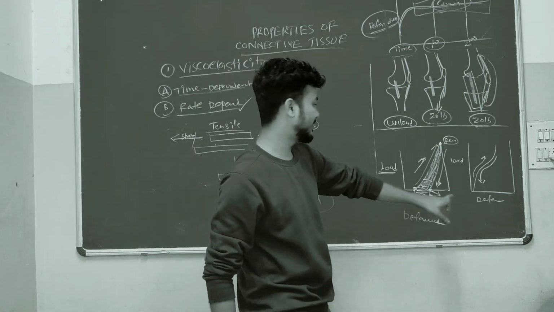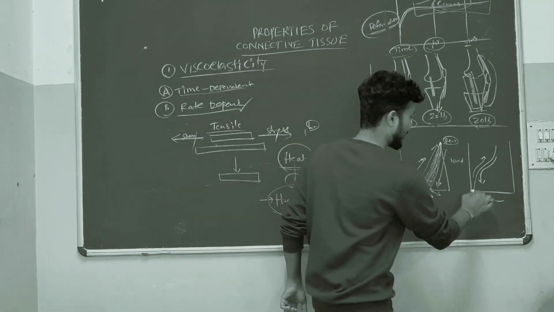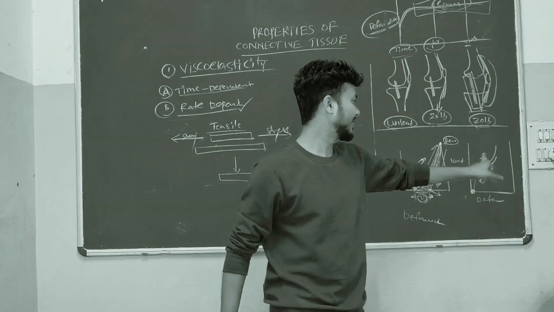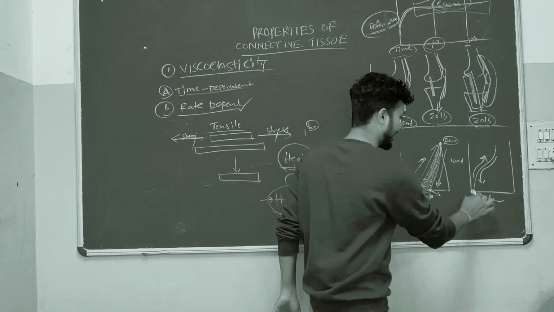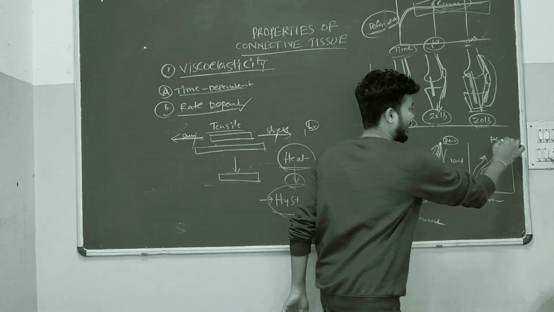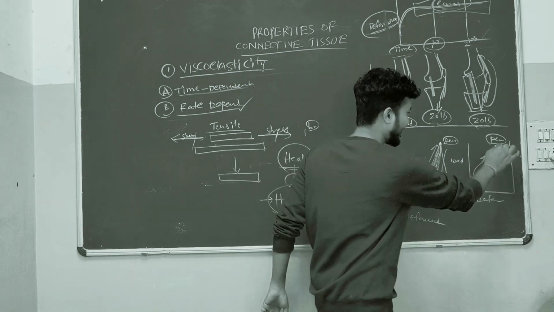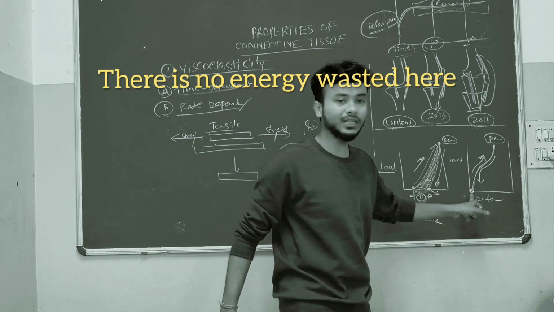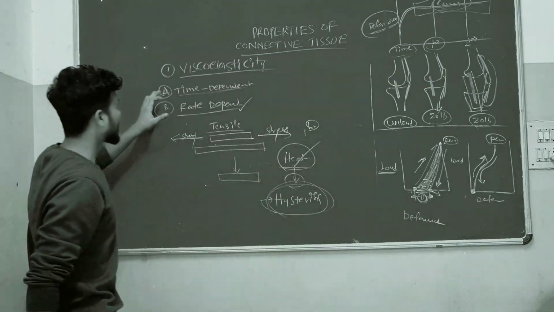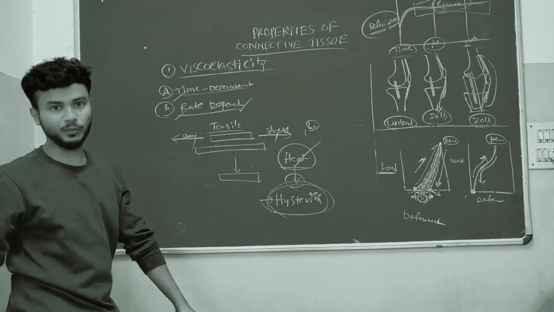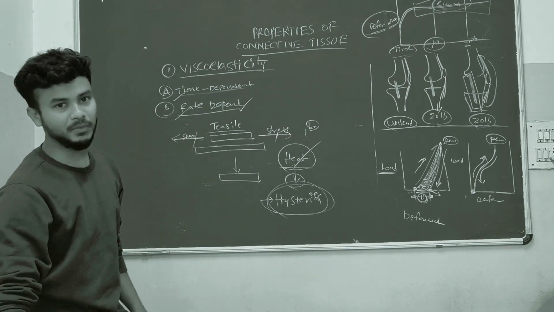Suppose this is one. Now here you see one more material. Here we applied a load to the structure, and it is elongated. After removal of that load, again it came back to its normal resting position. So these are the viscoelastic properties. These are the time dependent and rate dependent properties of viscoelastic materials.